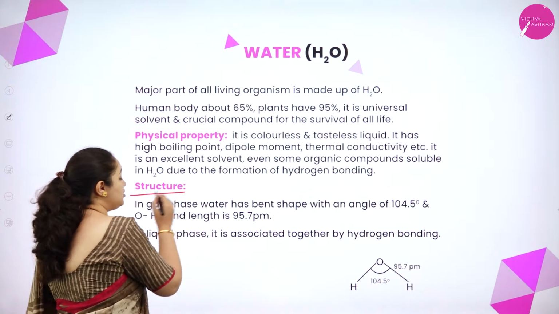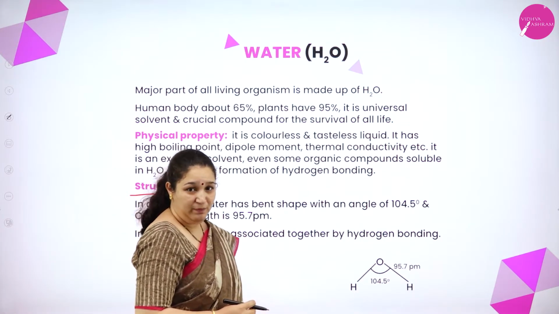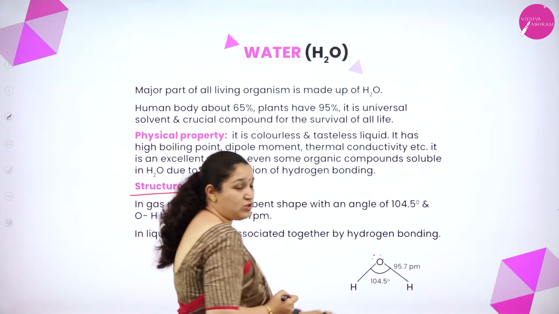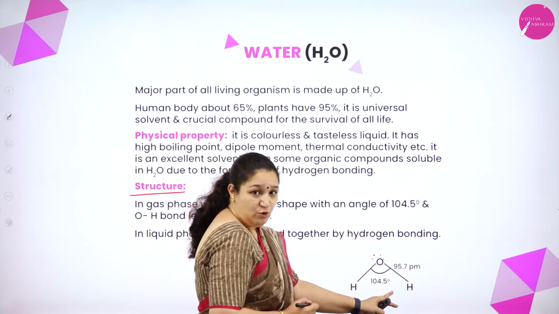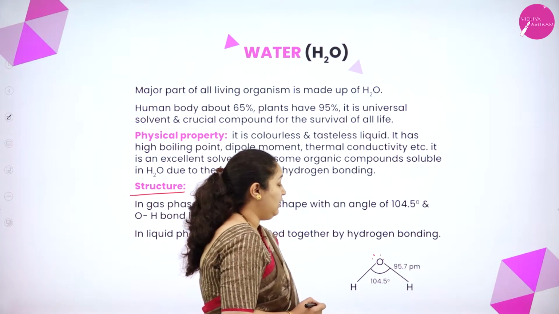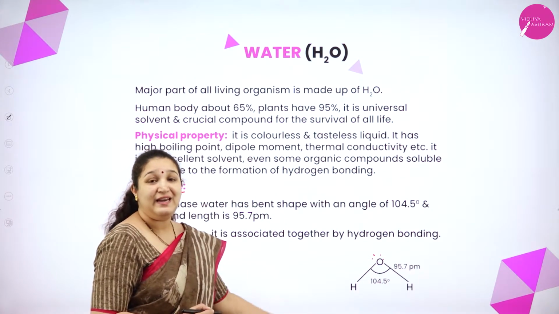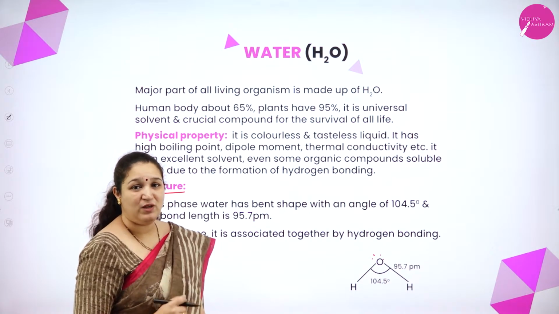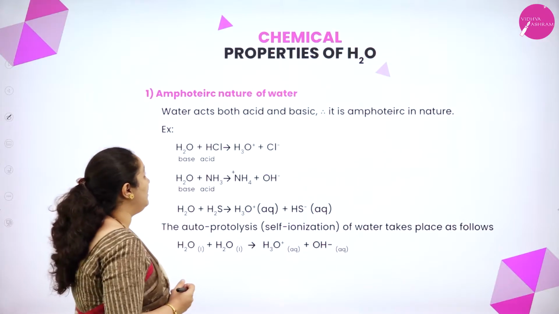If you see the structure of water, it has got a bent shape because of the two lone pairs of electrons on oxygen. Thus, the angle is 104.5 degree and the bond length is 95.7 picometer. In detail about the structure of water, we will study in the chemical bonding chapter, isn't it? So next we'll be learning.